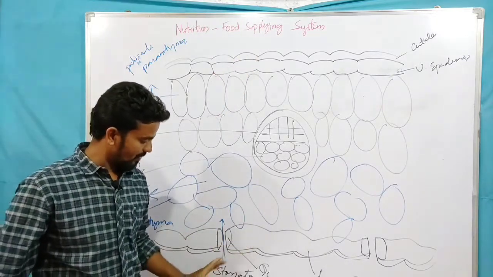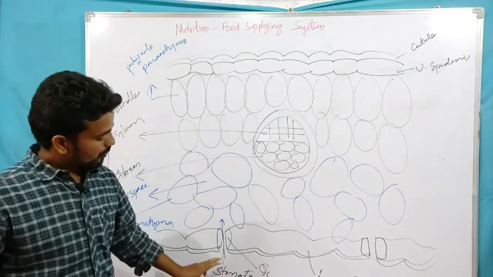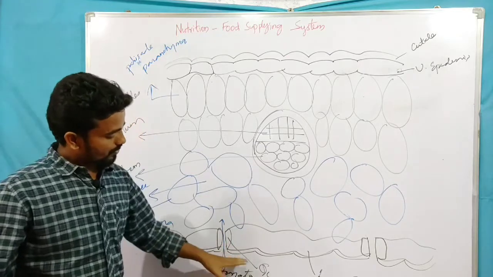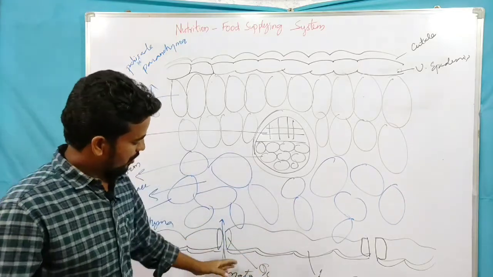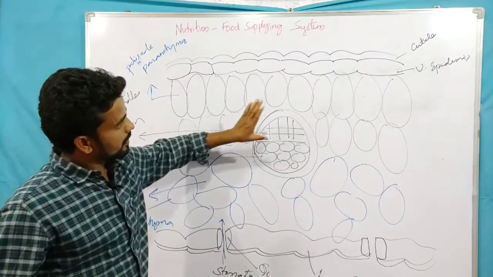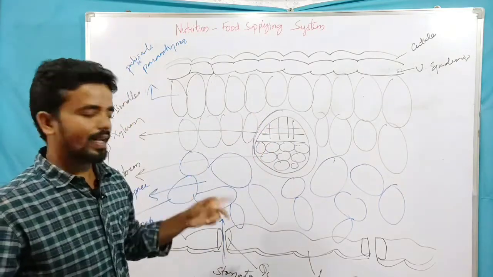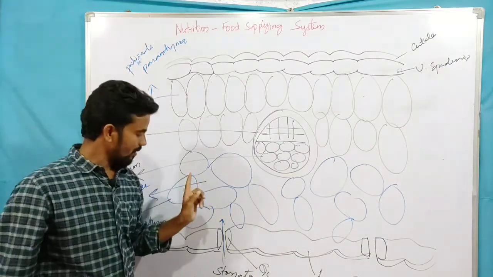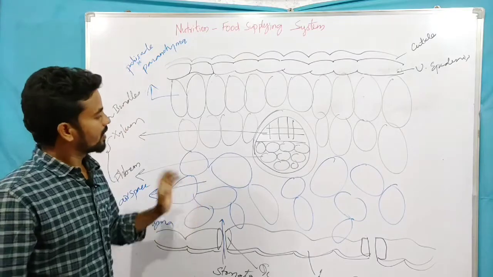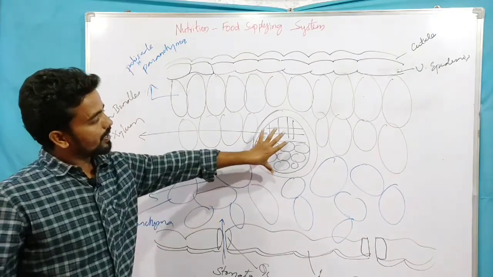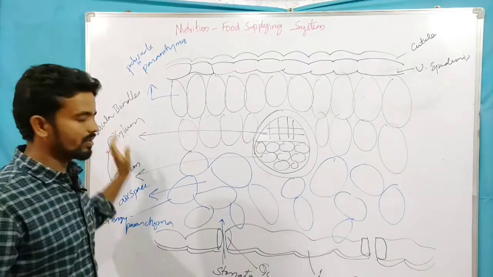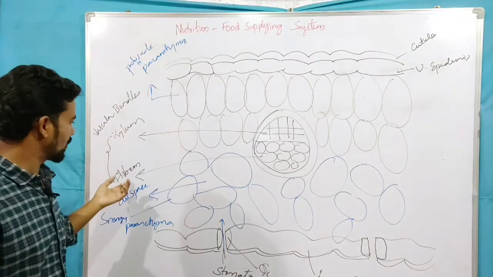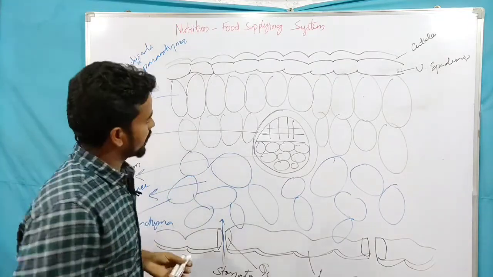In the lower epidermis we find stomata, having guard cells, which help in the opening and closing of the stomata. In the leaf lamella, we have two types of parenchyma, palisade and spongy. In the spongy we have air spaces, and in the middle portion we have vascular bundles, with xylem and phloem. Xylem helps in the uptake of water, phloem helps in the transport of nutrients.